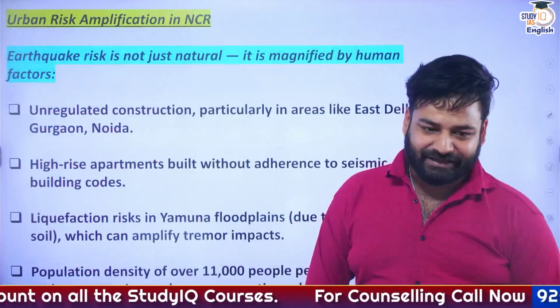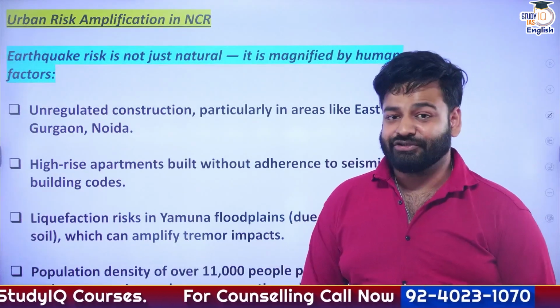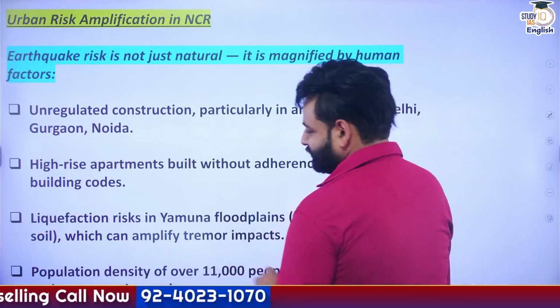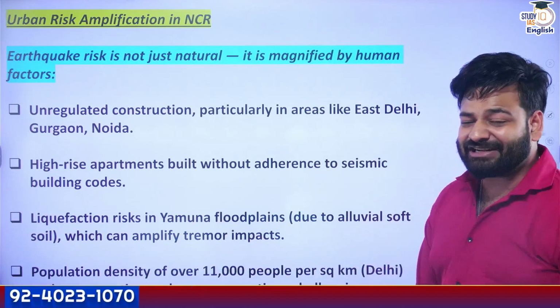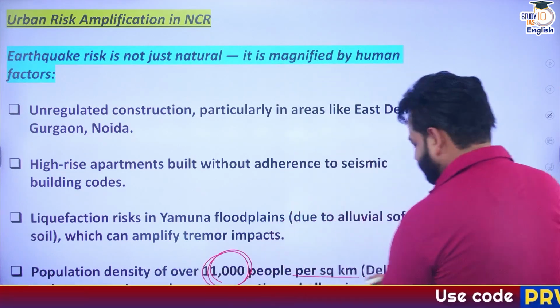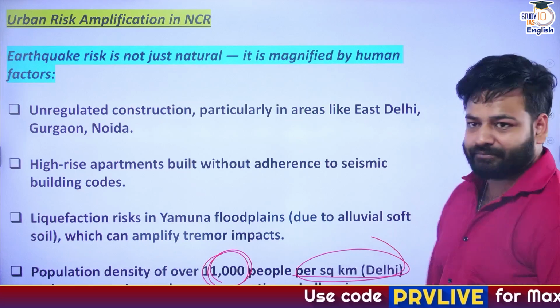Then the next thing, urban risk amplification. What has happened? See this point here, the most disturbing point. Population density of our NCR, 11,000 people per square kilometer, right?